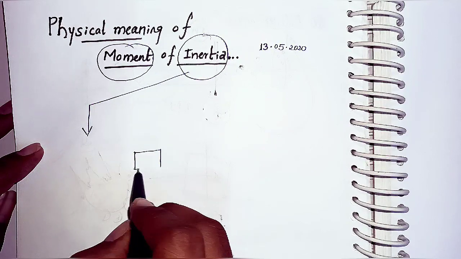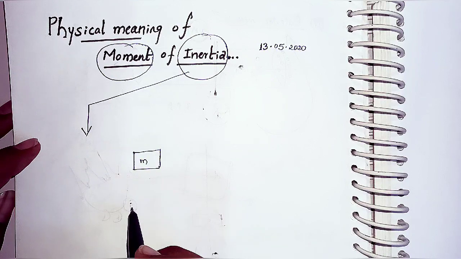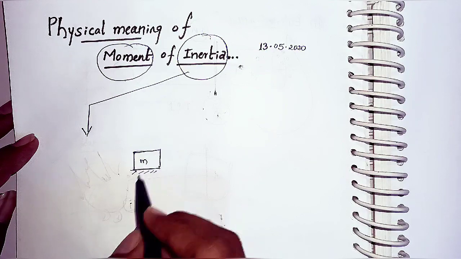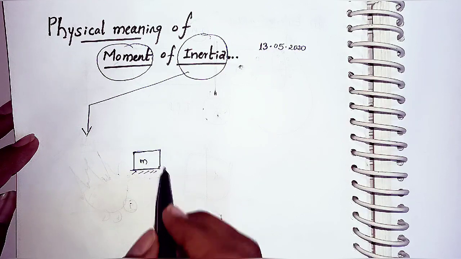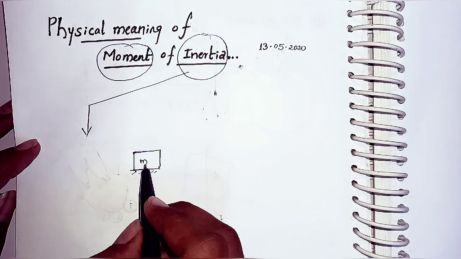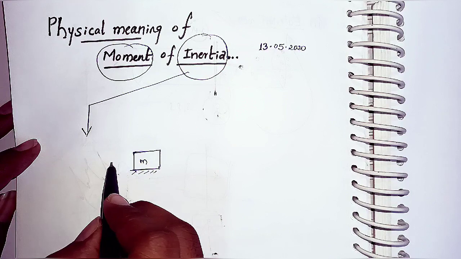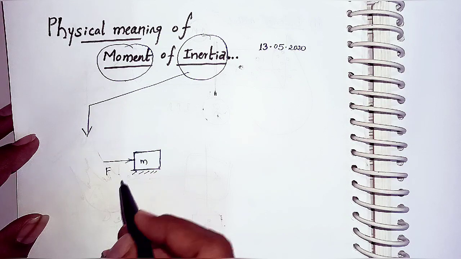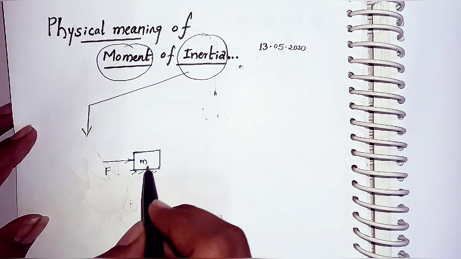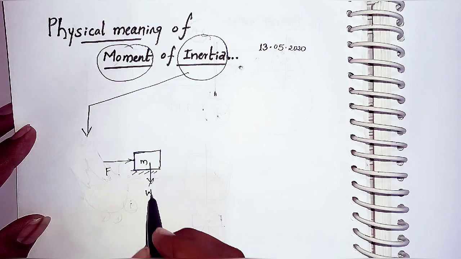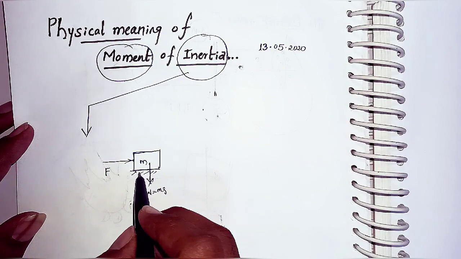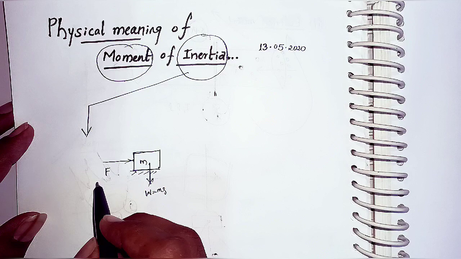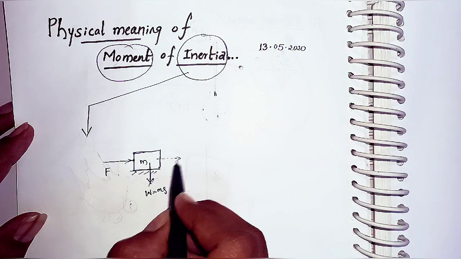Let us consider this is the body of mass m. It is stable on the floor like this. Unless any force is applied, the body will not move anywhere. To move this body to another position, I will apply some external force. Let us consider this is the force F, applied at a point on the body. If the body has some weight, W equal to mg, because of the frictional force between the surface and the body, even though you are applying some low force, the body will not move in the direction of the force. Yes or no?